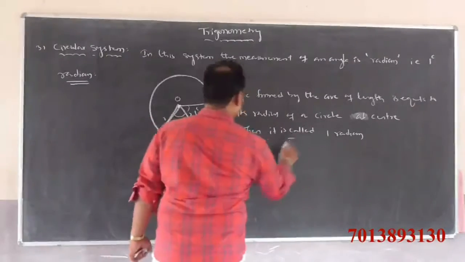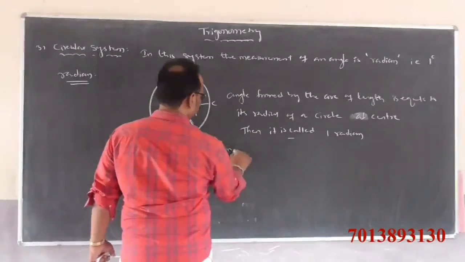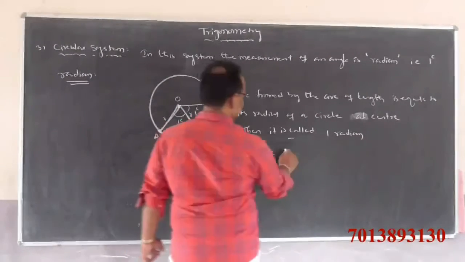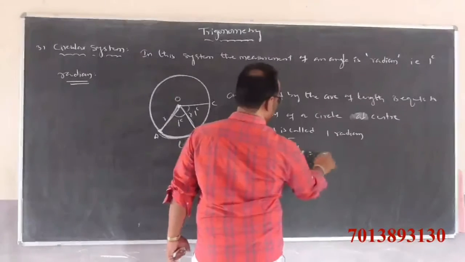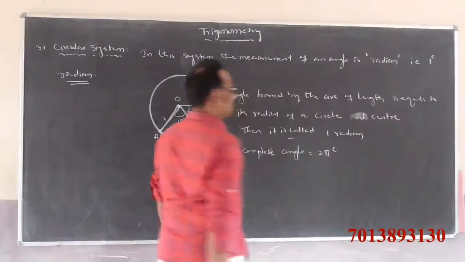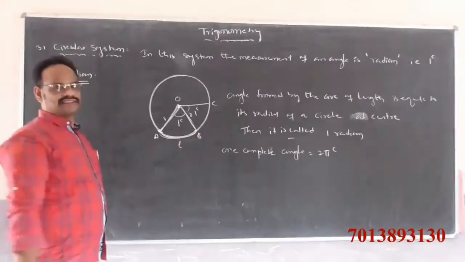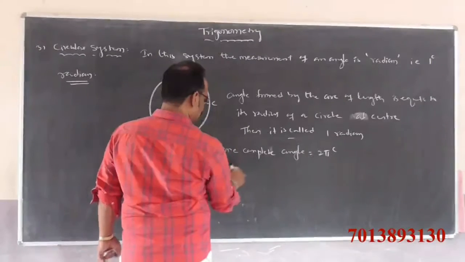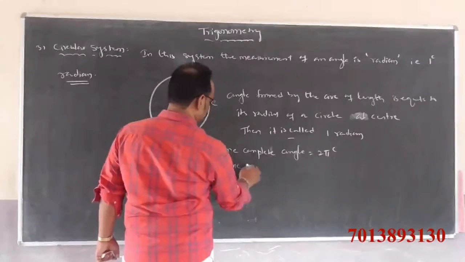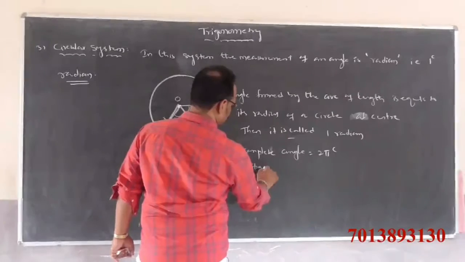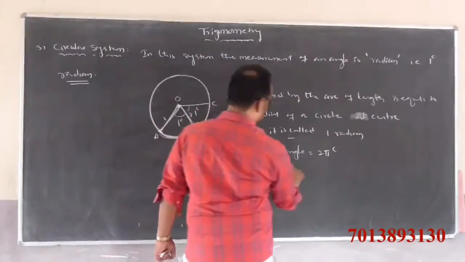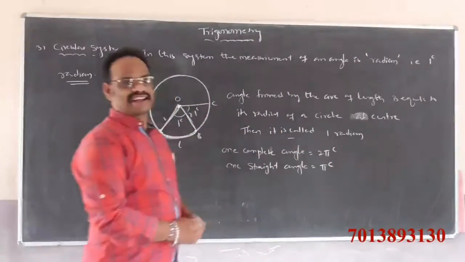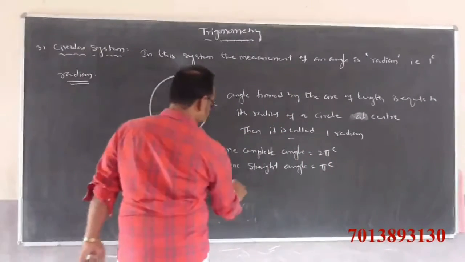Then it is called radian. One complete angle is equal to 2 pi radians, and one straight angle is equal to pi radians.